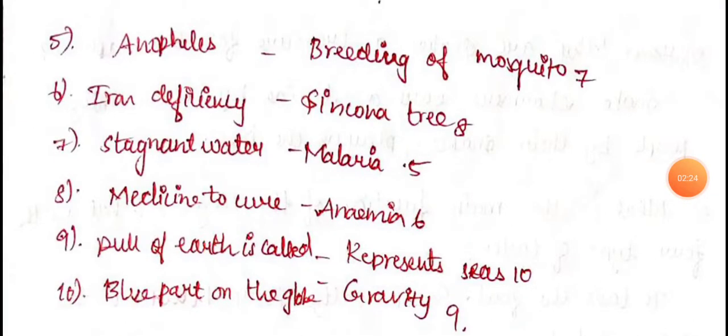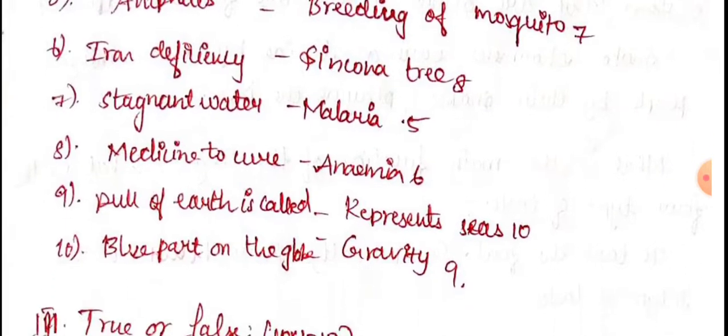The next one is fifth question. Anopheles. Anopheles answer is malaria. Anopheles causes malaria. Iron deficiency, anemia. Stagnant water, breeding of mosquito. Stagnant water causes breeding of mosquito. Medicine to cure is cinchona tree is used for medicine.